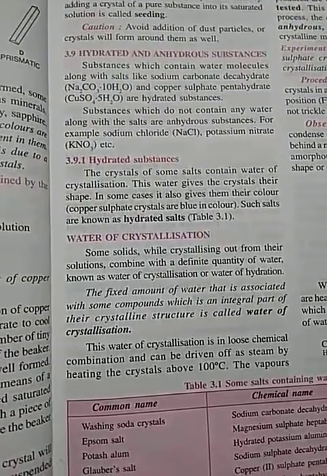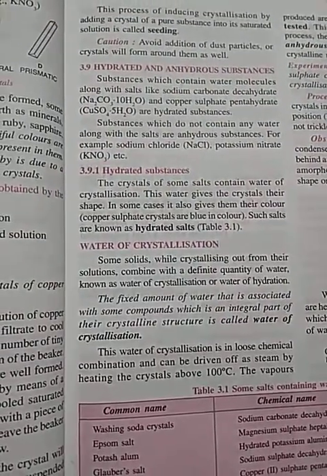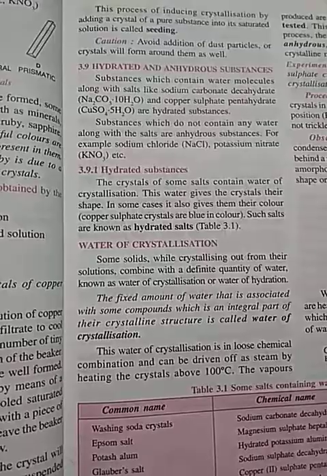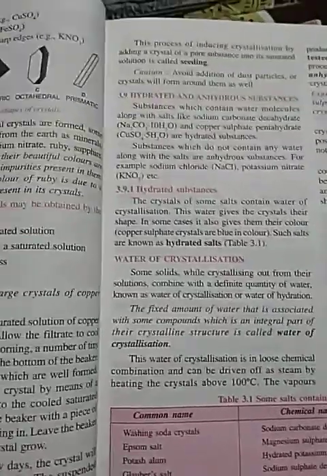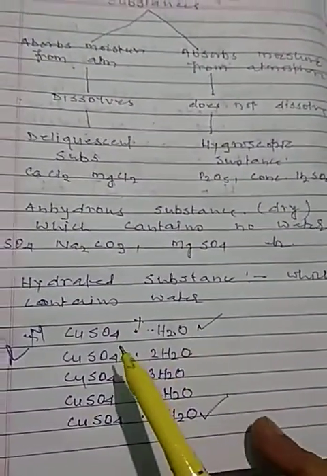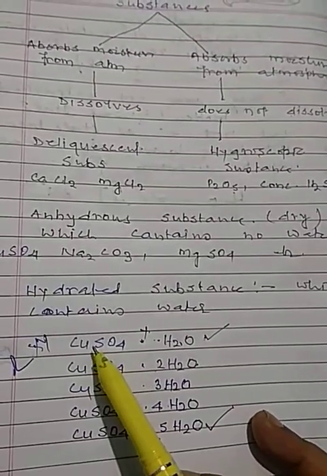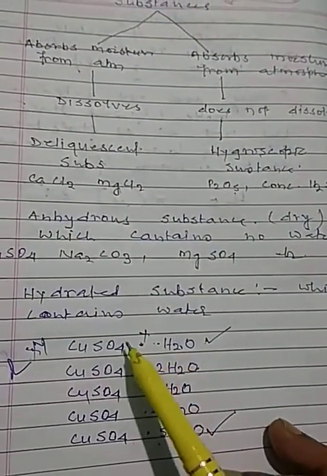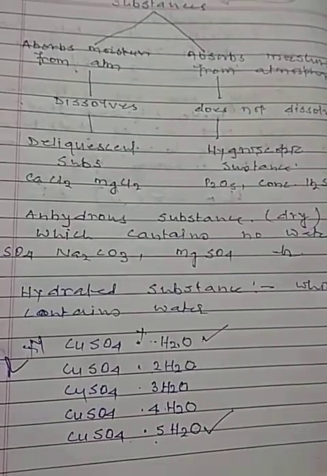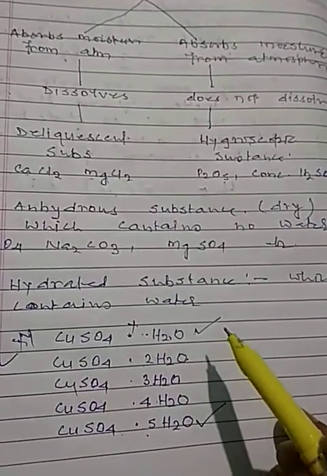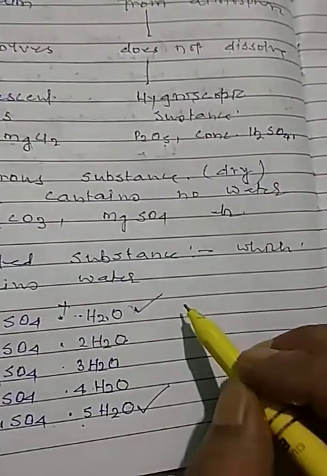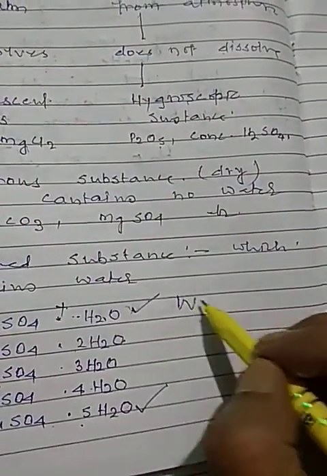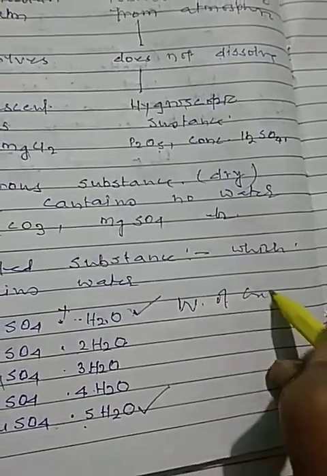That water present in the crystal is not called water of crystallization. Suppose all the water escapes out, and after cooling it absorbs 1 molecule of water, it will not be called water of crystallization.